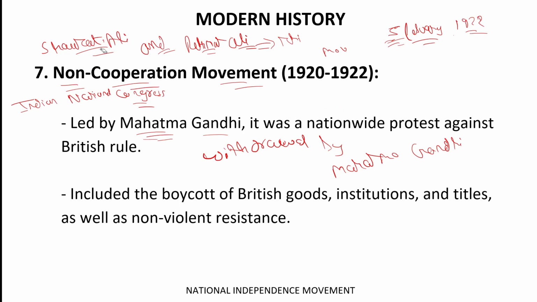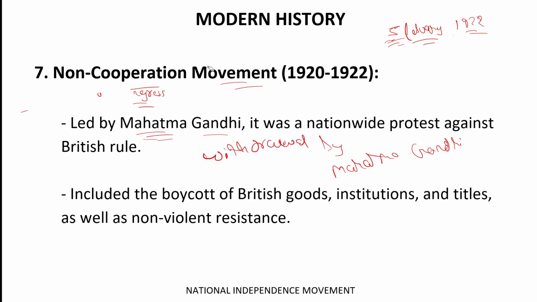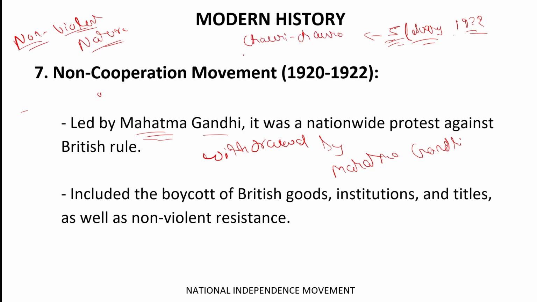What was the reason? Basically, before the commencement of this movement, it was announced that this movement should be of non-violent nature. But on 5th February 1922, there was an incident named Chauri Chaura at Gorakhpur, Uttar Pradesh, in short UP, which was the northern province at that time, or you can say the United Province.